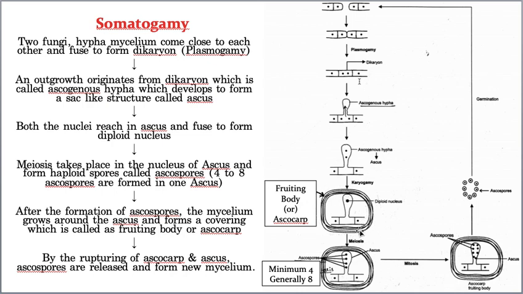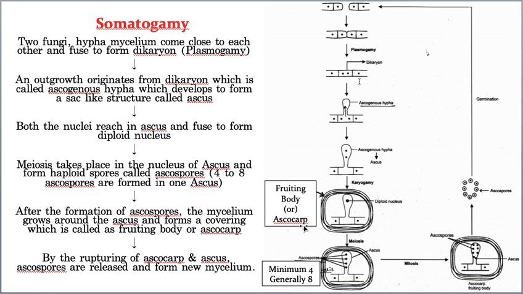This is the rest of the body of the fungus, and it completely wraps up this ascus. Understood? And this body which is formed by the wrapping of the rest of the mycelium around the ascus is called an ascocarp, or very simply you can call it a fruiting body.